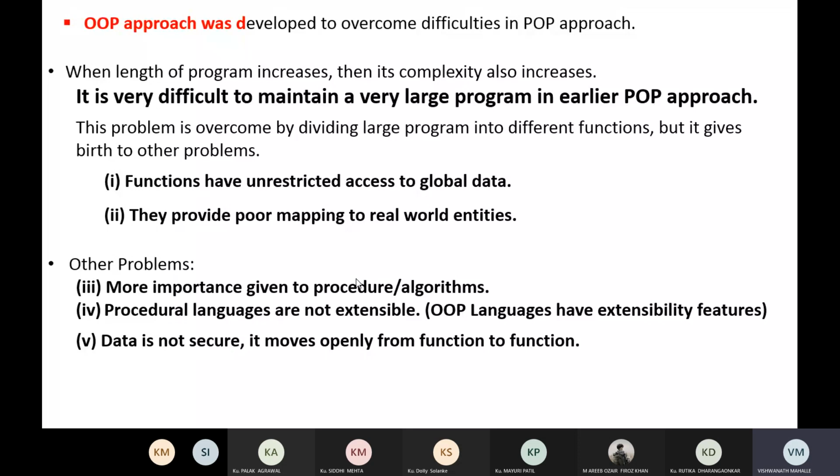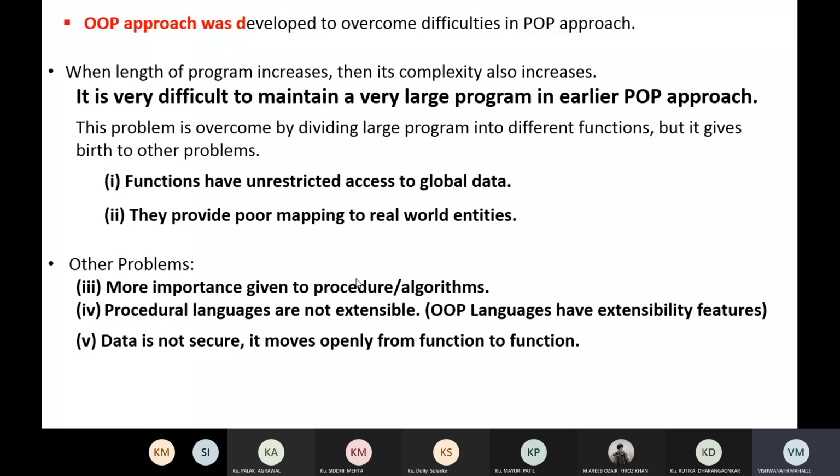Suppose there are several functions, M1, M2, M3, and every function can access a variable that is declared globally. That is the problem in the procedure oriented programming approach: functions have unrestricted access to global data, so every function can access that global data.